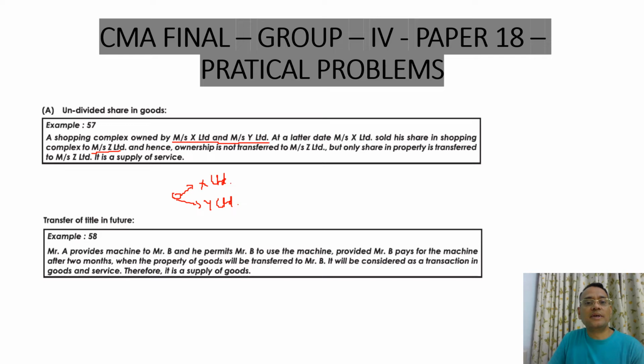Z Limited. Hence ownership is not transferred to Z Limited, but only a share in the property is transferred.